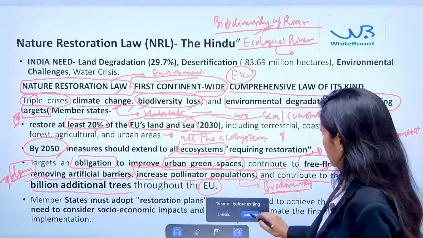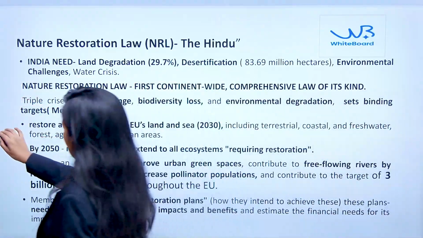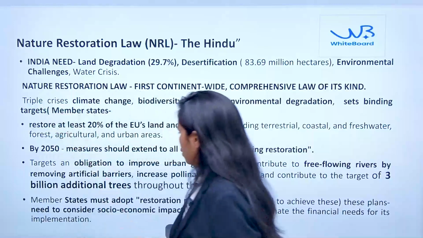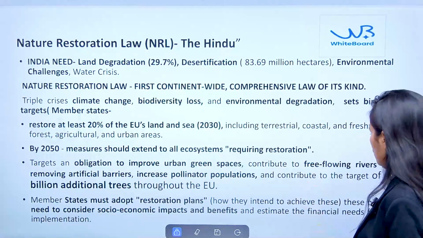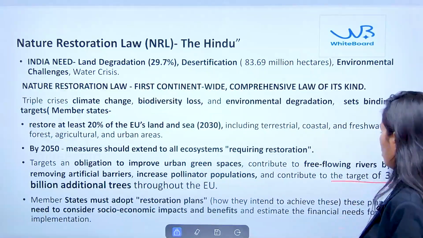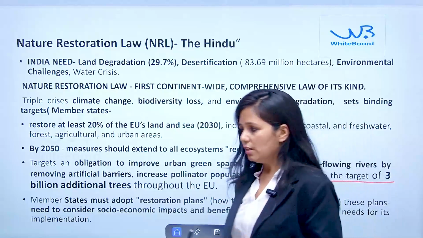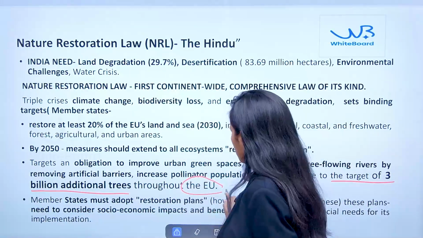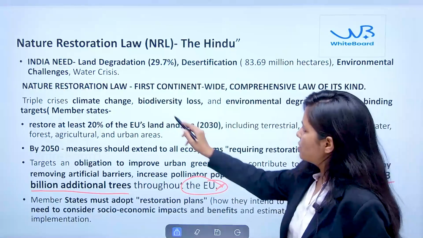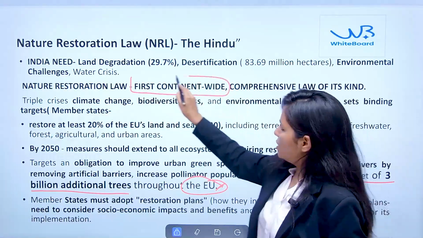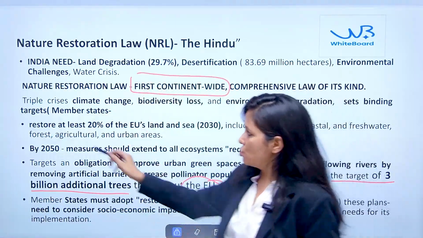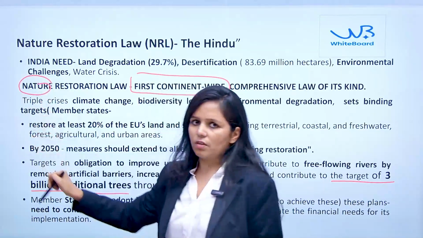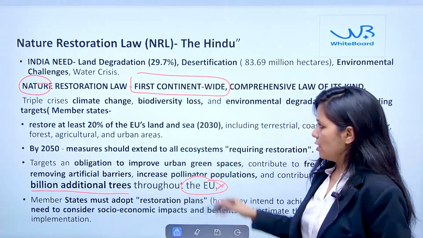This is very important to remember: under this particular law, the European Union has set the target of planting 3 billion additional trees throughout the European Union. This is why it is the first continent-wide initiative to restore nature, and therefore it is very important for the exam.